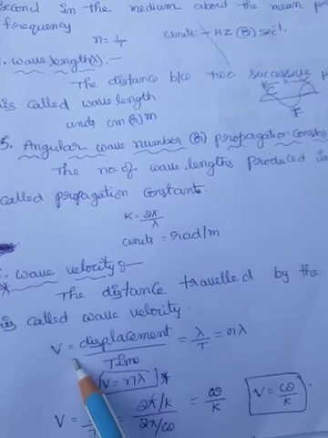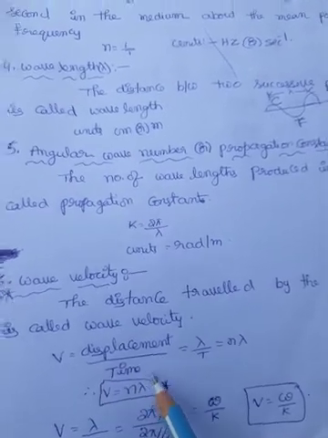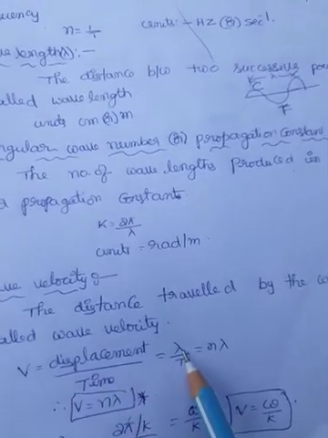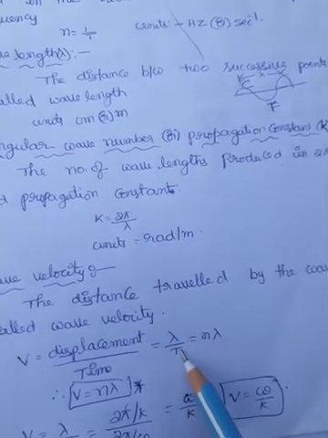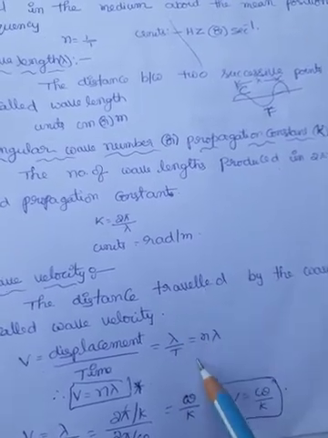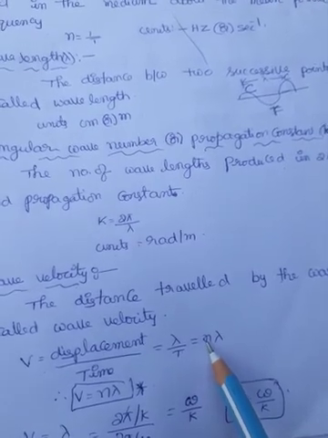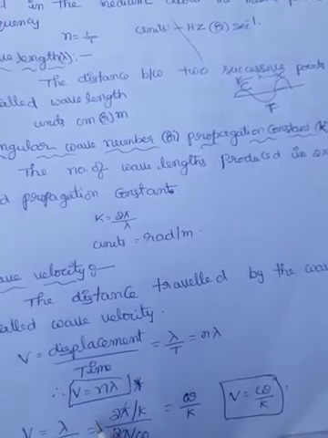Velocity formula: V is equal to displacement by time. Here in waves the displacement is represented with lambda, so V is lambda by t. 1 by time period is called frequency, denoted with letter small n. So the formula is V is equal to n lambda.